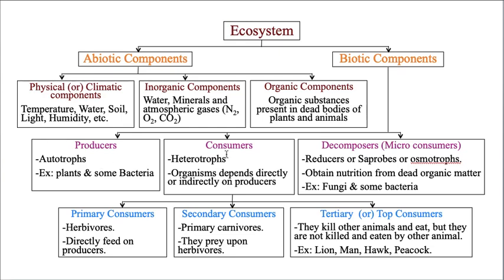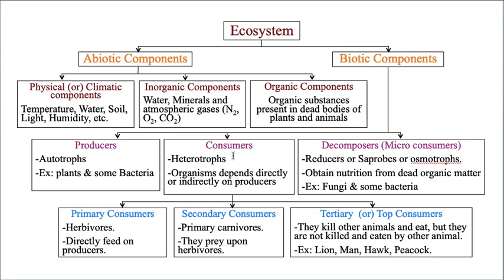Now let us take consumers. I think by now, after I explained about producers, by default you will understand what is a consumer and what is a decomposer. What is a consumer? They are heterotrophs. They cannot prepare their own food material. That means they need to depend upon some other, otherwise they never get food material. For example, we are the examples. Just take, can we prepare our own food material?